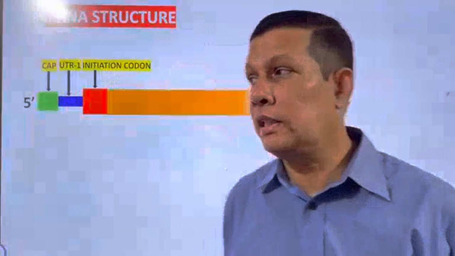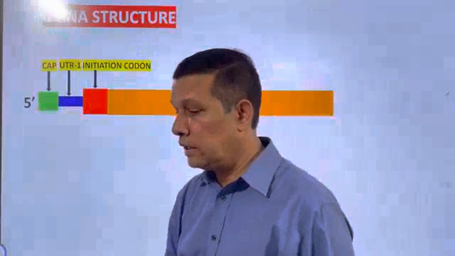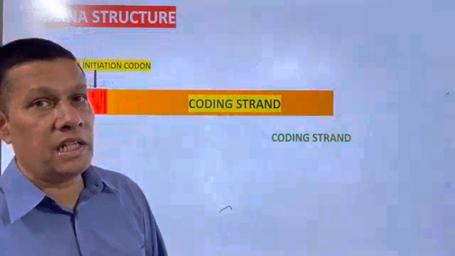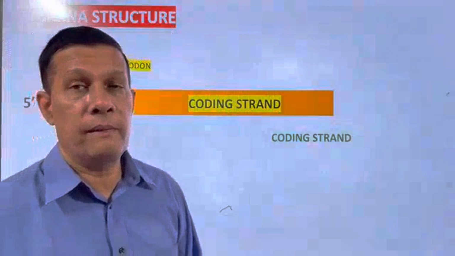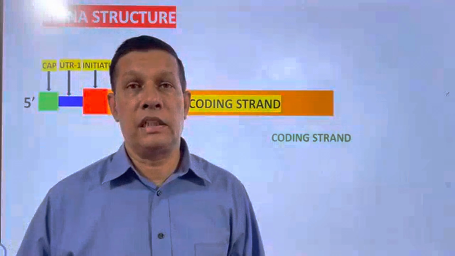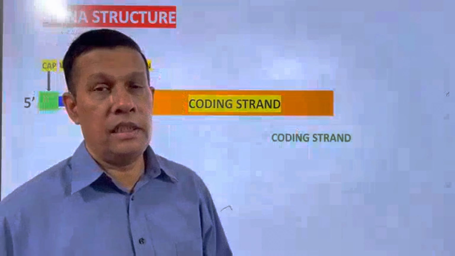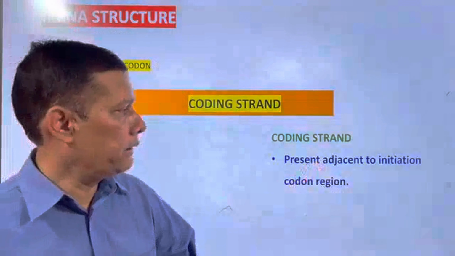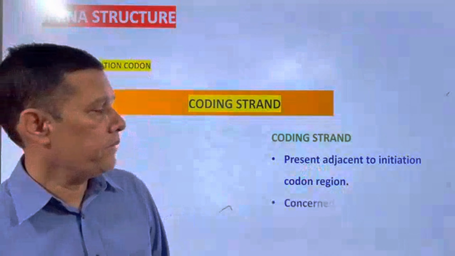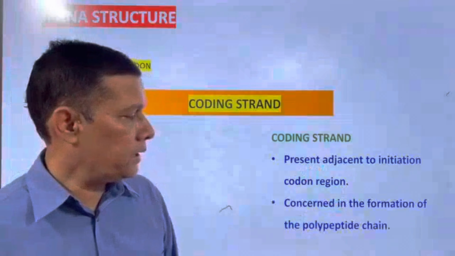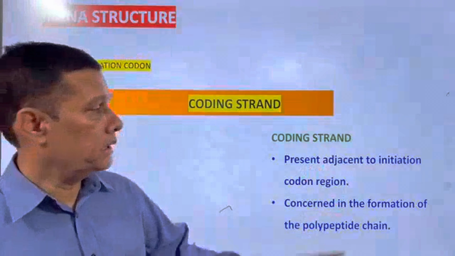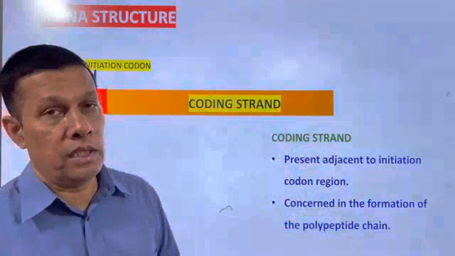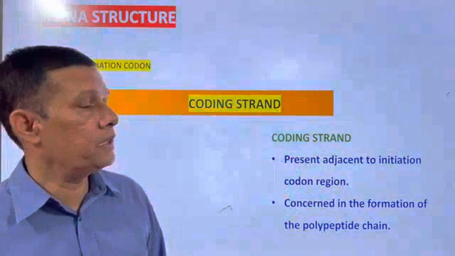Now coming to the next region, present adjacent to the initiation codon region. This region is called the coding strand or coding region. Why is it called the coding region? This region is concerned in the complete formation of the polypeptide chain. That is about the coding region present adjacent to the initiation codon region.